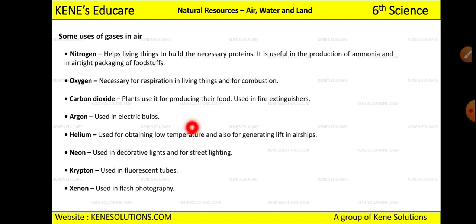That time we use these decorative lights, on Diwali we use these decorative lights. These lights contain neon. Then krypton is used in fluorescent tubes, and xenon is used in flash photography. So these are some of the gases and how they are used in different sources.